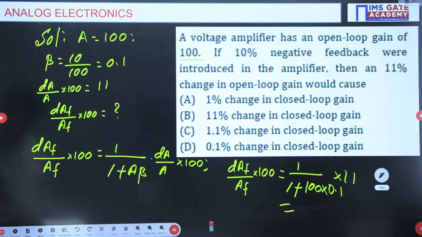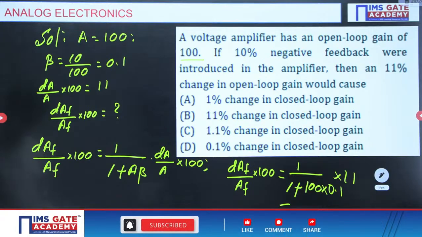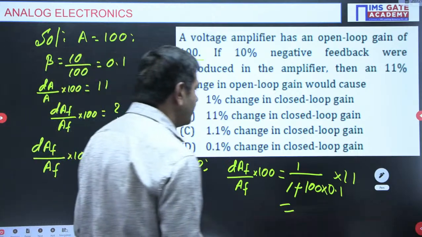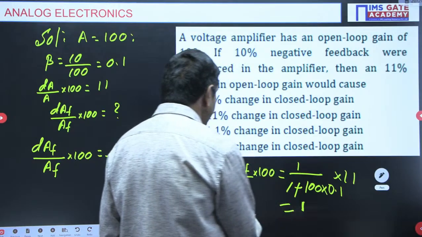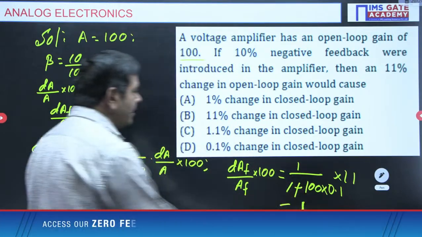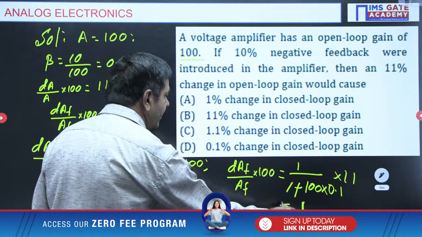Let me check. So dAF by AF means only 1% is possible. dAF by AF means 1 by 100, that is 1%.